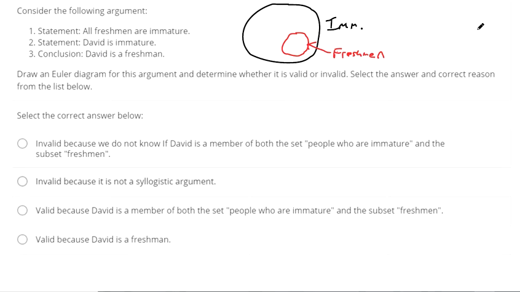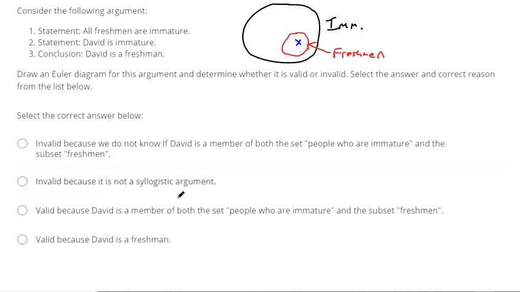Okay, so we drew the Euler diagram. We determined that it's invalid, and we need to select the correct reasoning. Invalid because we do not know if David is a member of both the set people who are immature and the subset freshmen. That's true. We don't know whether David is here just in the set of immature people, or if David is in both immature and freshmen over here.